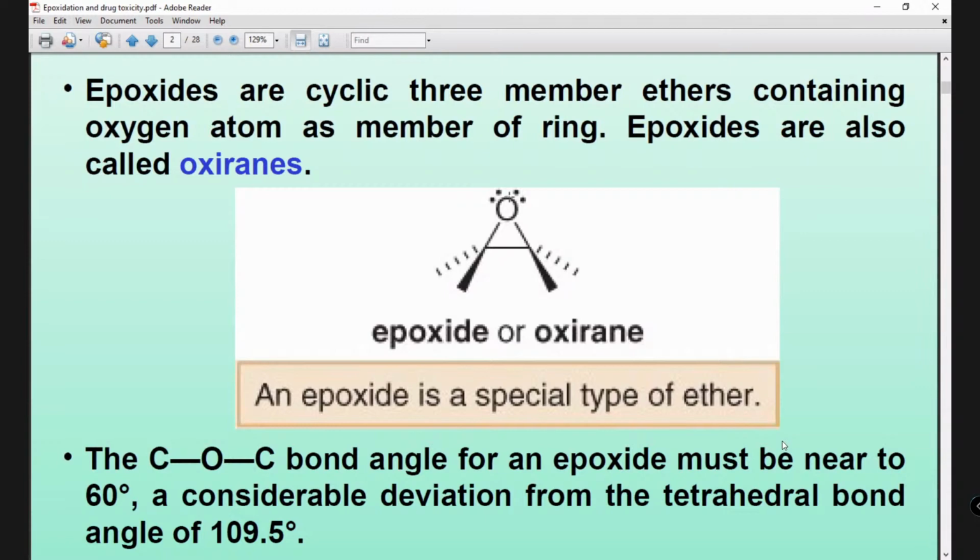And basic medium, what is called basic? Sir, the one that gives OH minus. Yes, and OH minus will not come to the oxygen, which means your location will be different. When it is acid medium, the reaction will happen with oxygen. When it is basic medium, the reaction will happen at carbon, because there is a negative part from the base. Base is negative, so the base will come to carbon. Once the base comes to carbon, the oxygen-carbon cyclic bond will break and open. So just the reaction site changes.